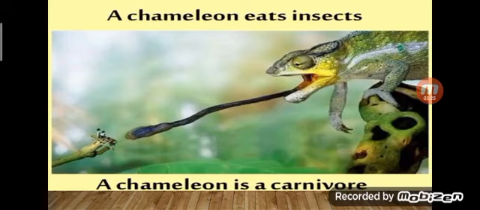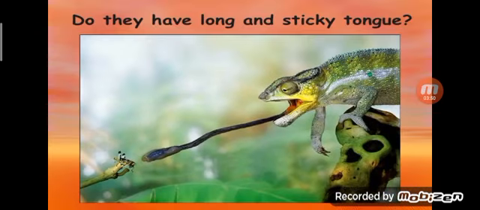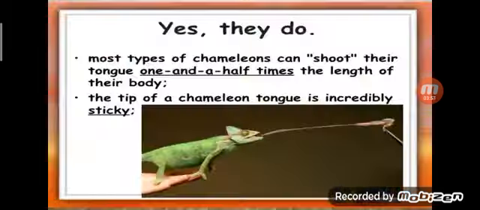Next one is the chameleon. The chameleon eats insects. Okay, it has a special adaptation. What is that? It can change color. What is adaptation? Every organism has some specific feature. For example, the rabbit has long ears. The chameleon has color changing ability. Okay. So it has a sticky tongue. When it touches the insect, the insect sticks to the tongue.